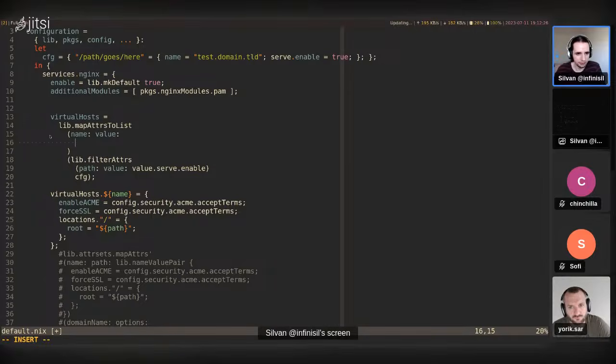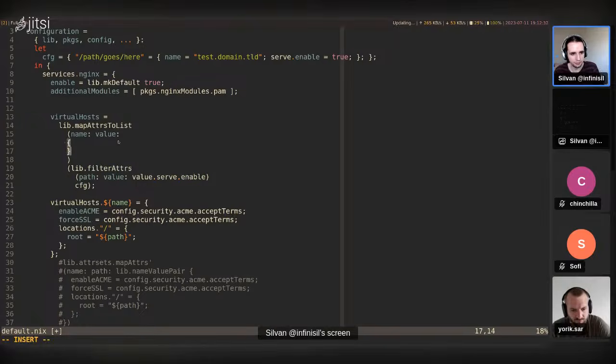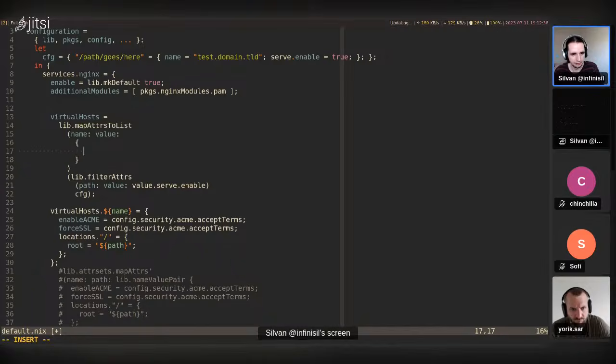And so what do we want? Well, let's say we want the name of the virtual host as a field. Actually, we could do it like this. We could say name. Actually, what should the name be? So this is actually the path here and the value is like this. So the name should be the path. Oh no, the other way around.